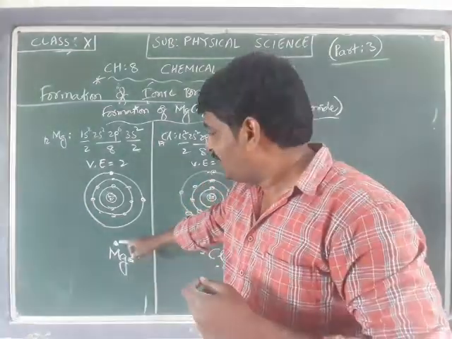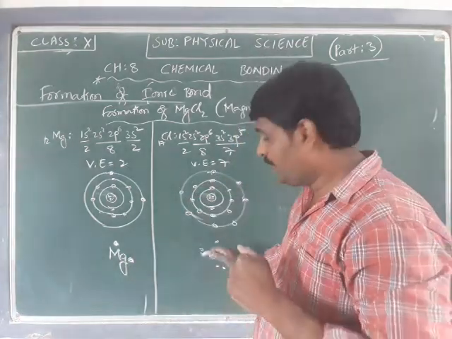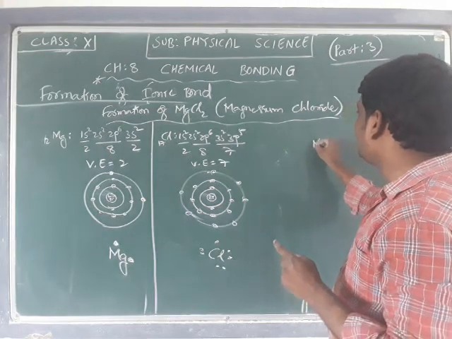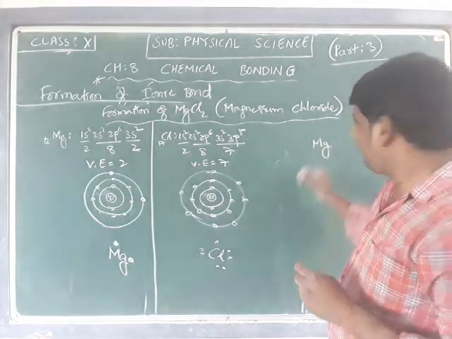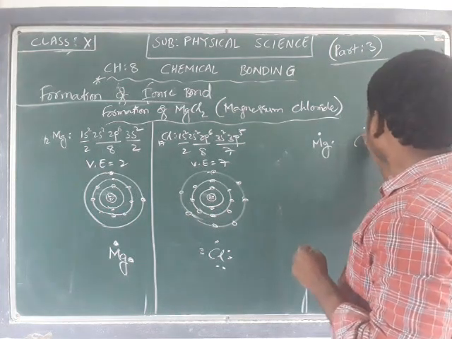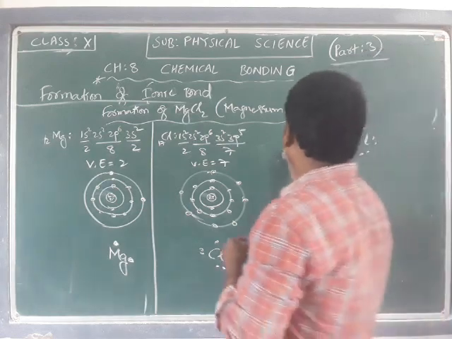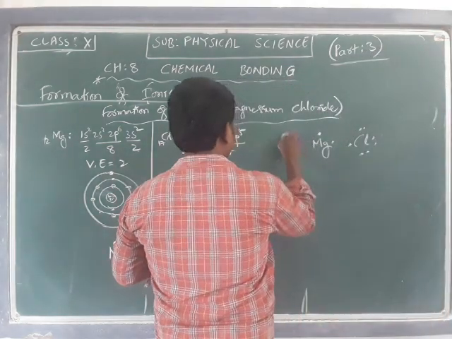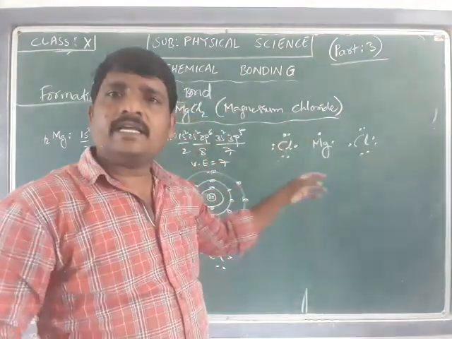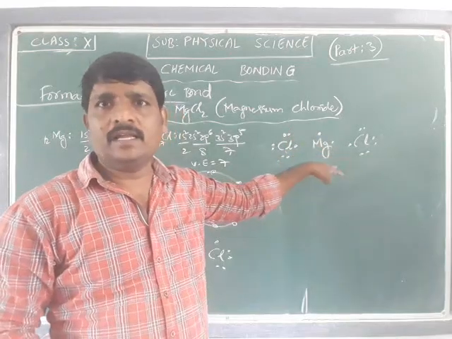So, as magnesium has the ability to give 2 electrons and chlorine has the ability to accept only 1 electron, what happens? One magnesium, keeping the dots around the kernel, we can change accordingly.